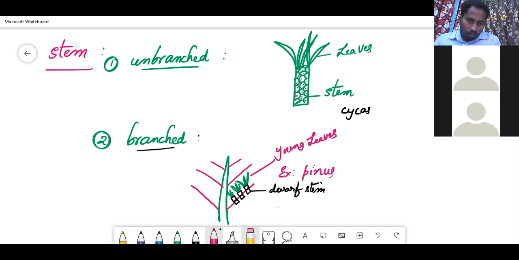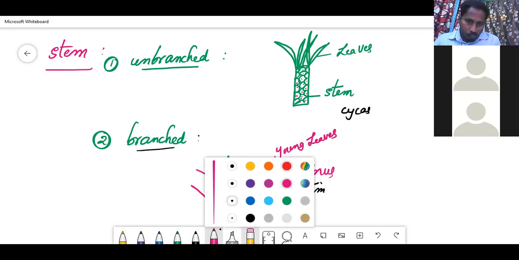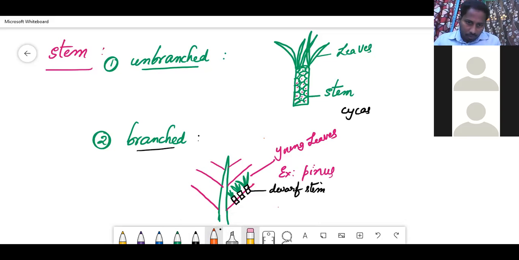And one more, are you watching here? Whatever is there in this color, those leaves are called scaly leaves. It means two types of leaves are present, young leaves and scaly leaves. Young leaves are green for photosynthesis, and scaly leaves are for protection.